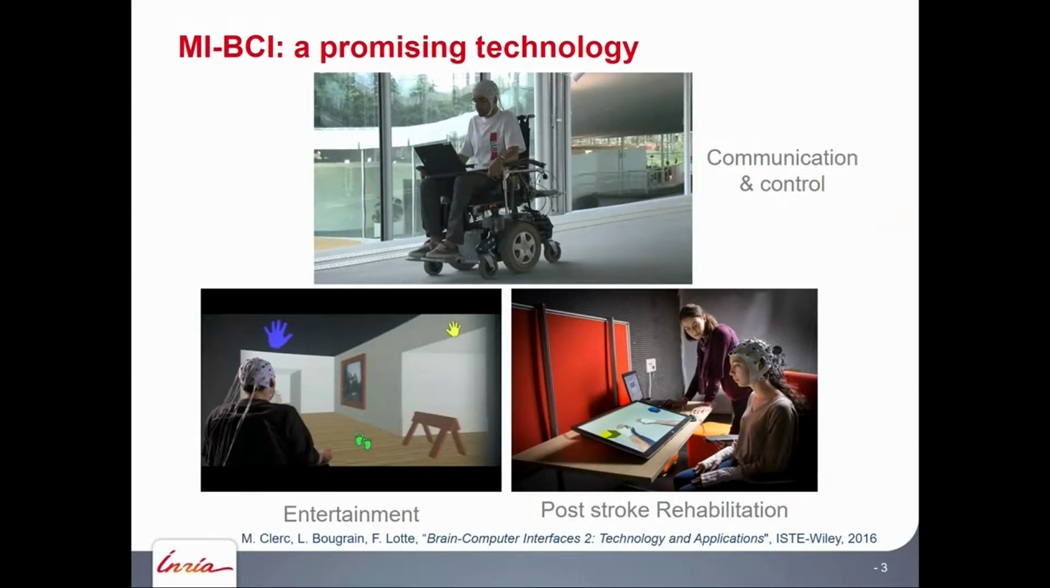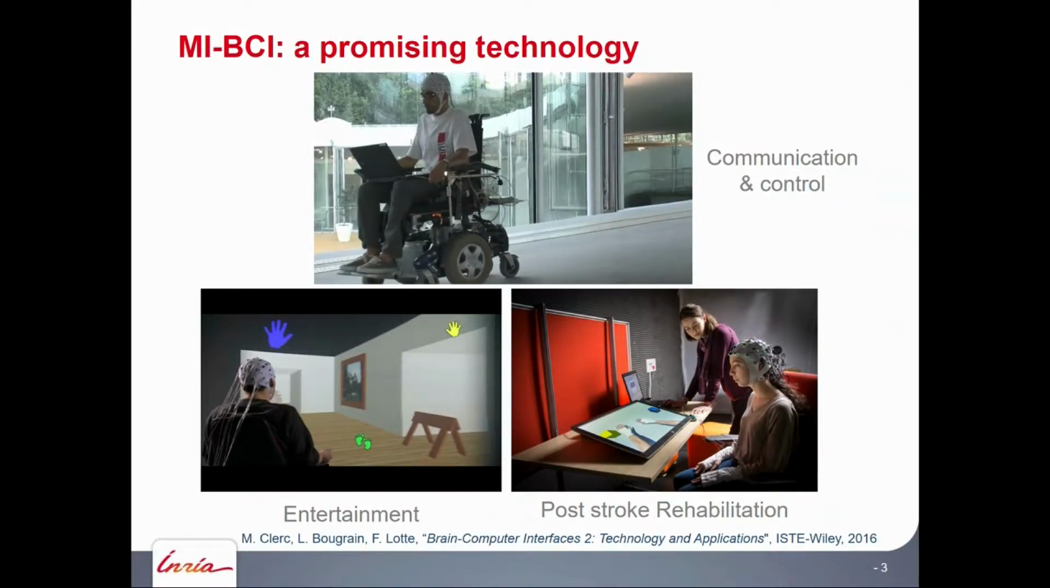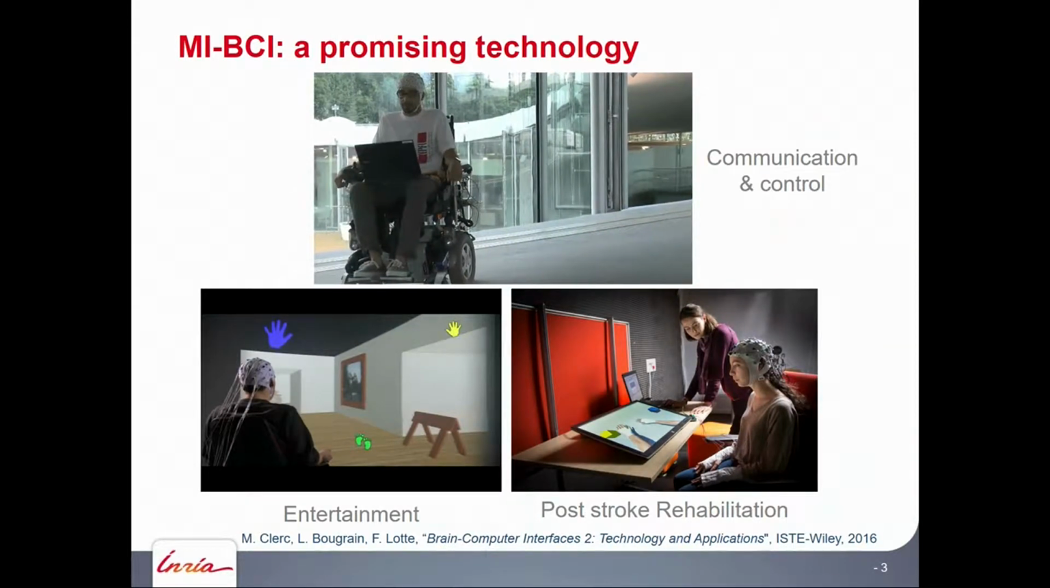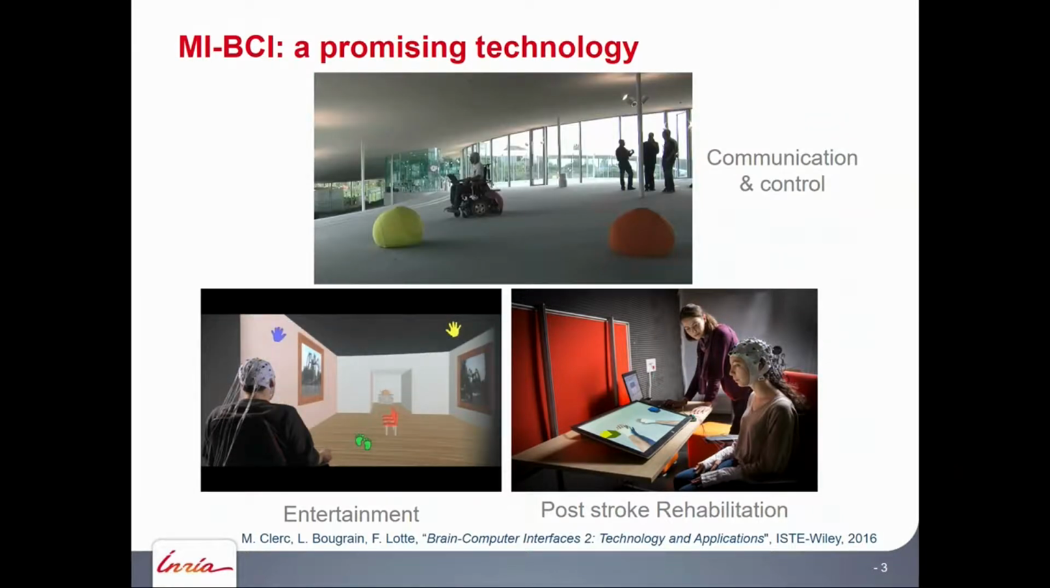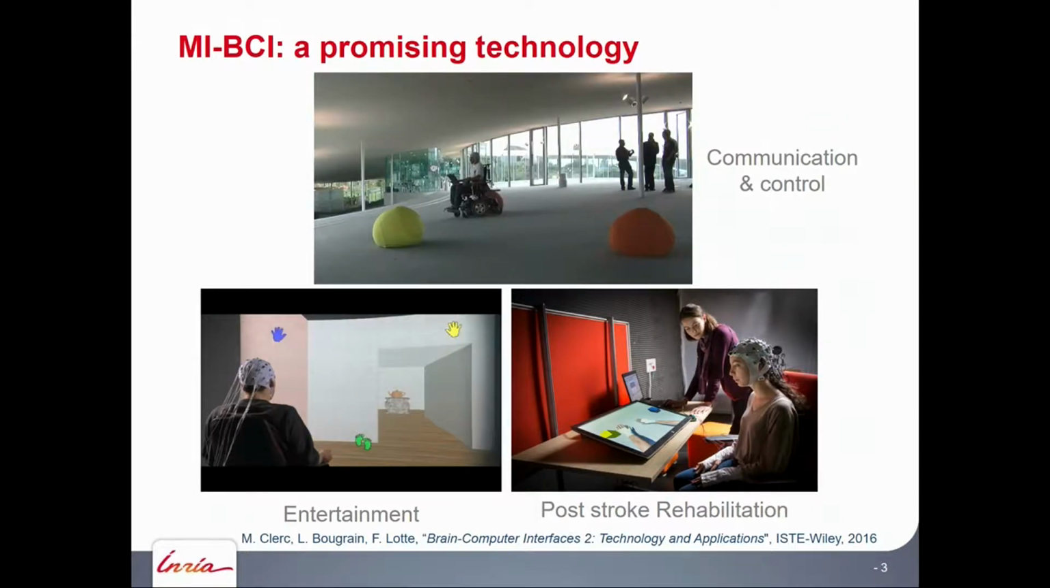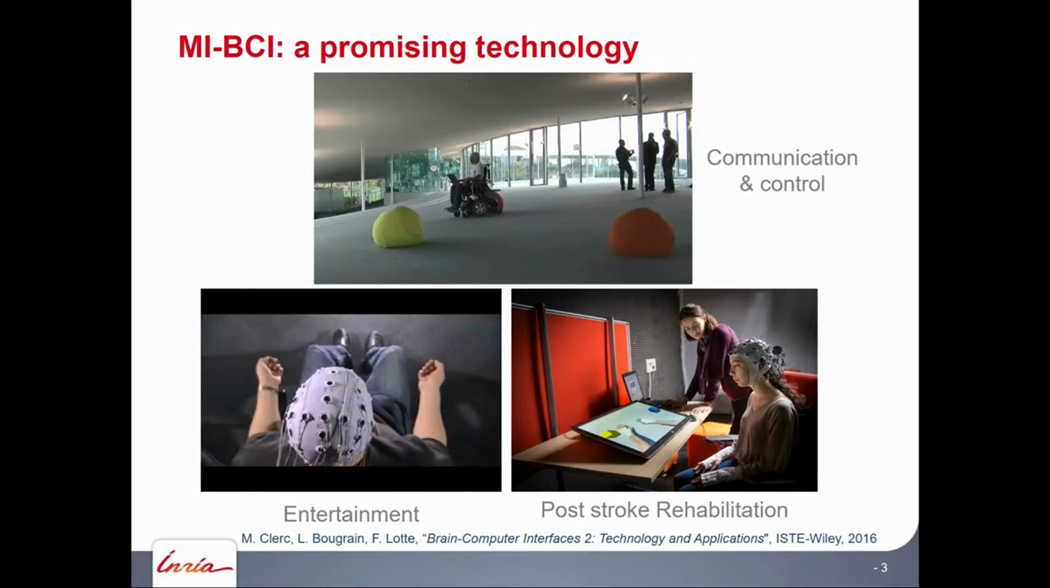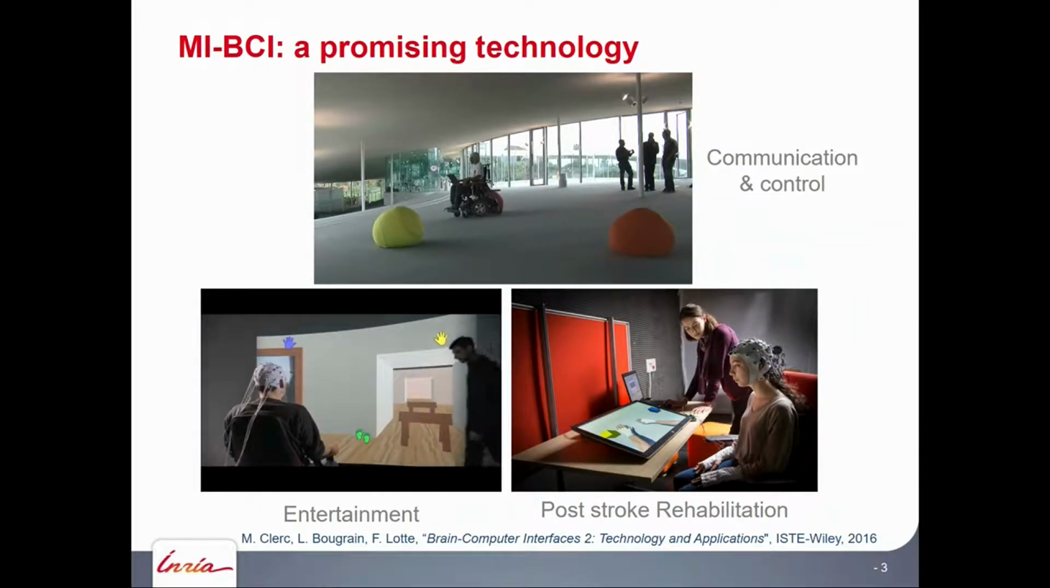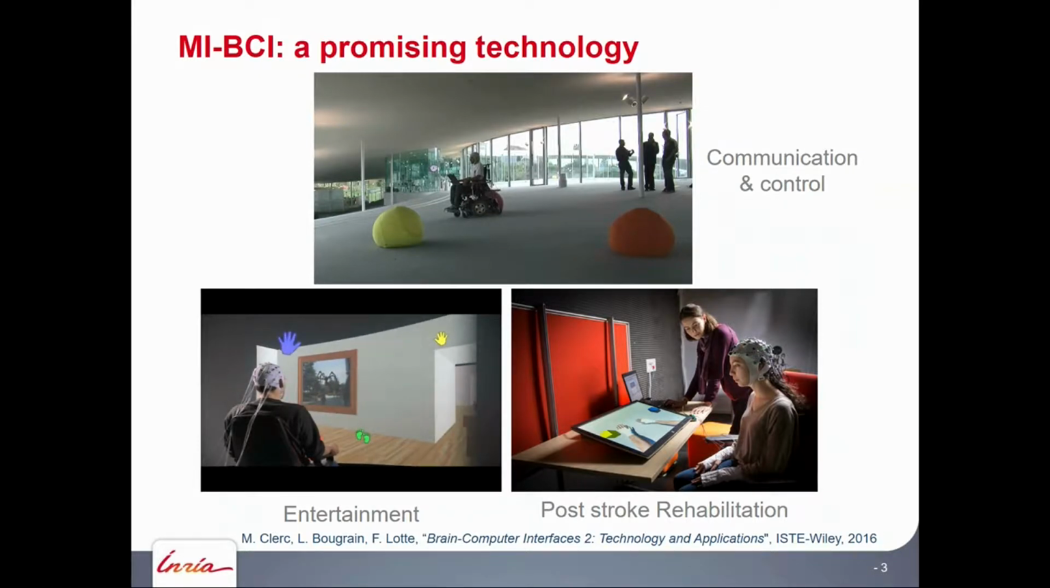As many of you probably know in this audience, MI-BCI is very promising for many applications. For instance, it can be used for assistive technology, to enable a paralyzed user to control a wheelchair, making it turn left or right by imagining left or right hand movement. It can also be used for entertainment, to interact with video games or virtual reality environments, like in this video in which someone can walk in the virtual environment by imagining foot movements. Or more recently, it can be used for post-stroke rehabilitation for people who are paralyzed.